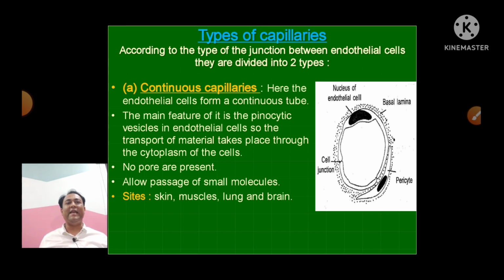Continuous capillaries, as the name suggests, here the endothelial cells form a continuous tube. Means cells एक दूसरे के साथ जुड़े होते हैं, कोई बीच में गैप नहीं होती है. The main feature of it is the pinocytic vesicles in the endothelial cells, so that the transport of materials takes place through the cytoplasm of the cells. इसमें pinocytic vesicles present होती है जिसमें कैसे वो मटीरियल सब ट्रांसपोर्ट्स होता है.